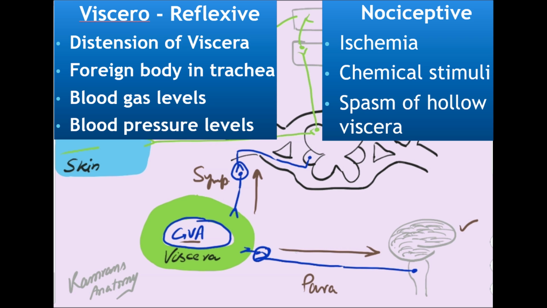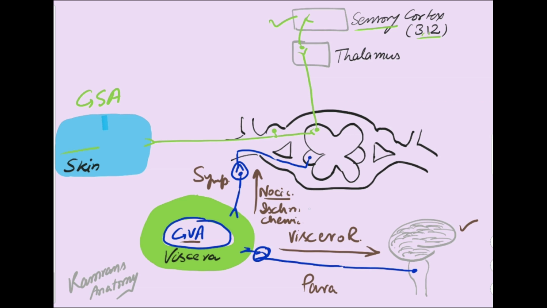We divide the sensations into two categories. Category 1 is the visceroreflexive sensations, the sensations that deal with reflexes like cough and vomiting. The other is the nociceptive sensations. Nociceptive sensations are the sensations of ischemia, compromised blood supply, and chemical injury. Ischemia, for example, cardiac ischemia, and chemical injury, for example, the injury to the stomach mucosa by a peptic ulcer. Hence, we have two routes for the general visceral afferent fibers, parasympathetic and sympathetic.